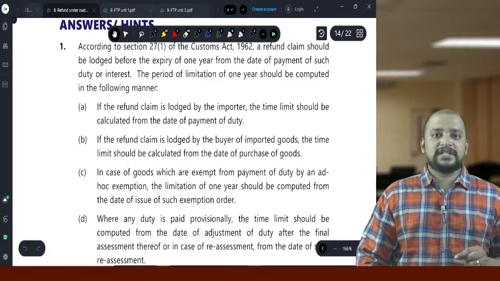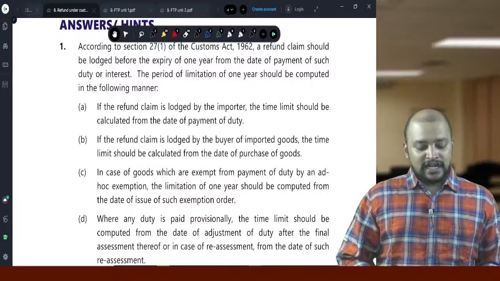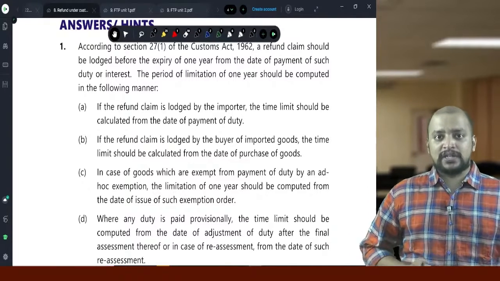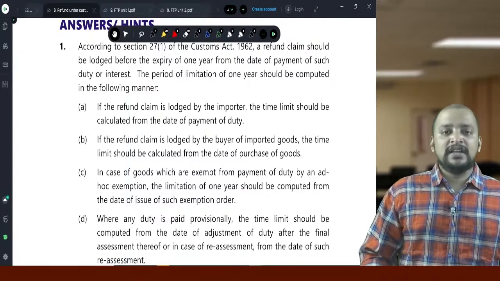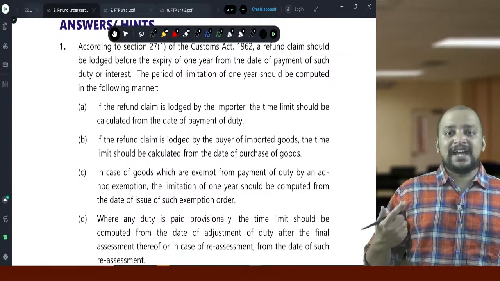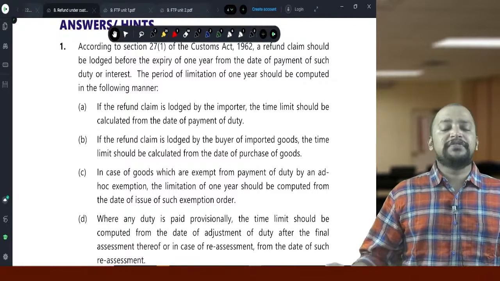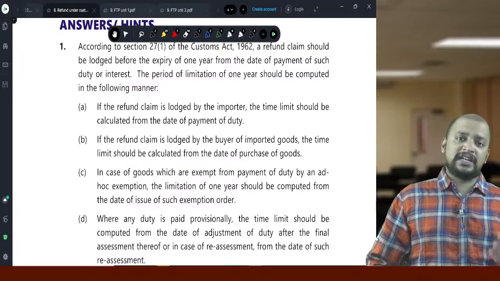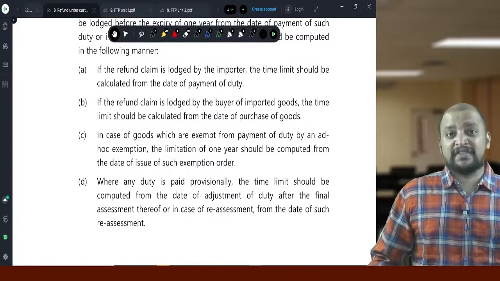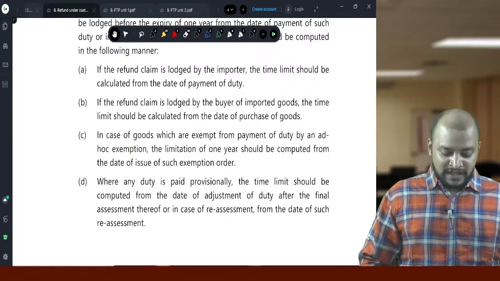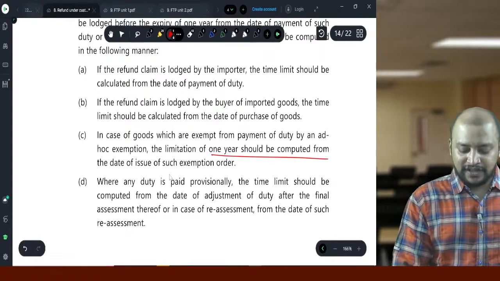In case of customs, it is 1 year from the relevant date, and that 1 year should be counted depending upon the situation. Suppose if it is on account of any provisional assessment or reassessment, then in the case of the finalization of assessment or reassessment order, from that time 1 year. Suppose if it is on account of any judgment, decree or order, the date of the judgment, decree or order. If it is through a special order, by way of exemption, the date on which that order has been given, 1 year should be computed from the date of that order.